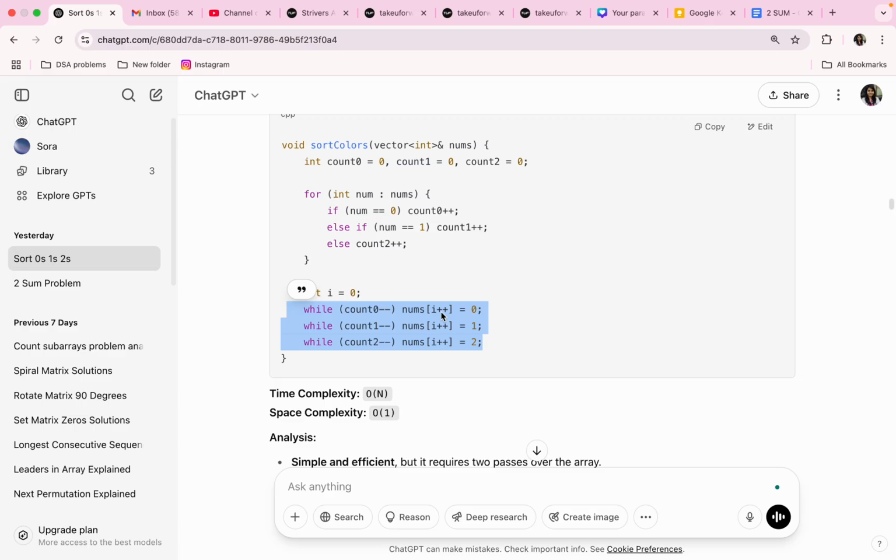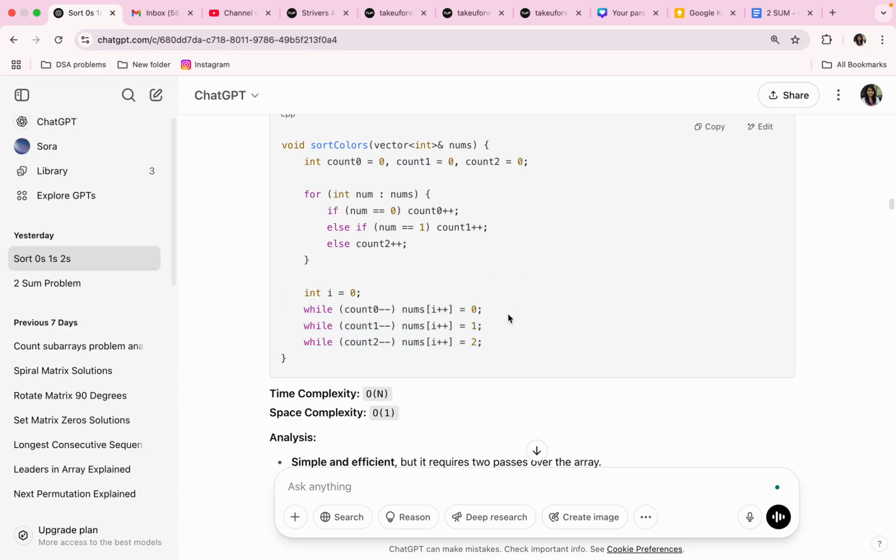While count0--, that means we decrement it after every check, and if it is still non-zero, then nums[i++] = 0. Assign 0 to nums[i] and increment i. Because of this count0-- and nums[i++], this loop will go on. Similarly, while (count1--) nums[i++] = 1, and while (count2--) nums[i++] = 2.